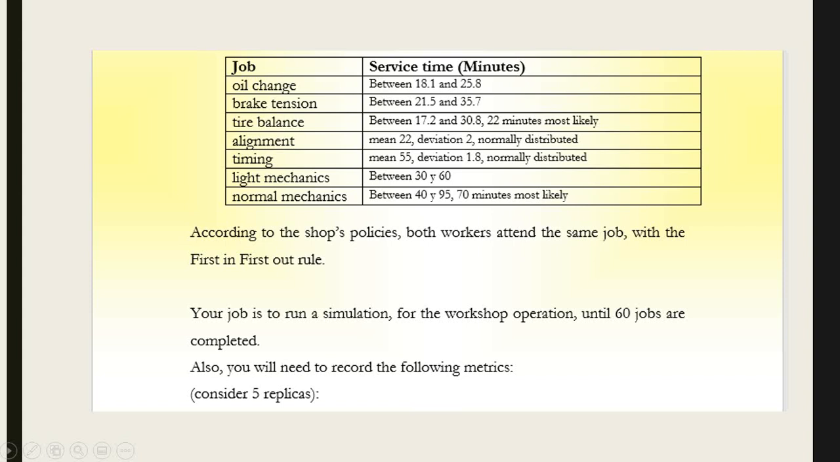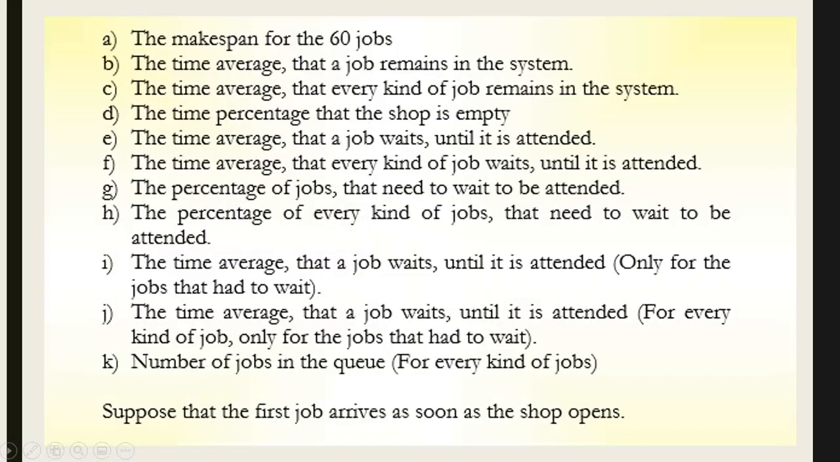Also, we will need to record the following metrics: the makespan for the 60 jobs, the time average that a job remains in the system, the time average that every kind of job remains in the system, the time percentage that the shop is empty, the time average that a job waits until it is attended, the time average that every kind of job waits until it is attended, the percentage of jobs that need to wait to be attended, the percentage of every kind of job that